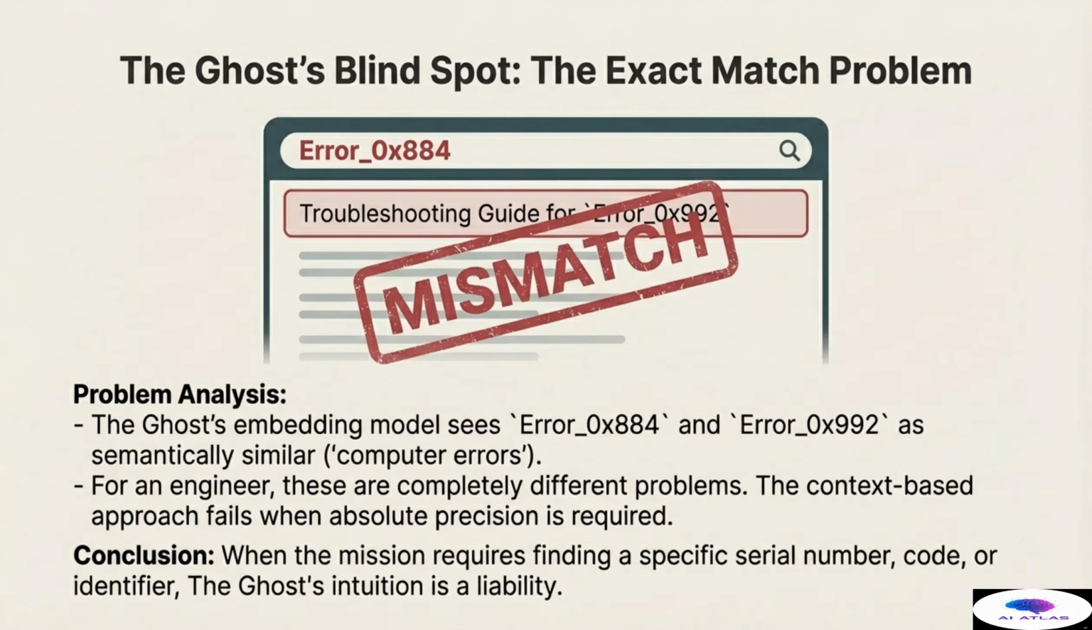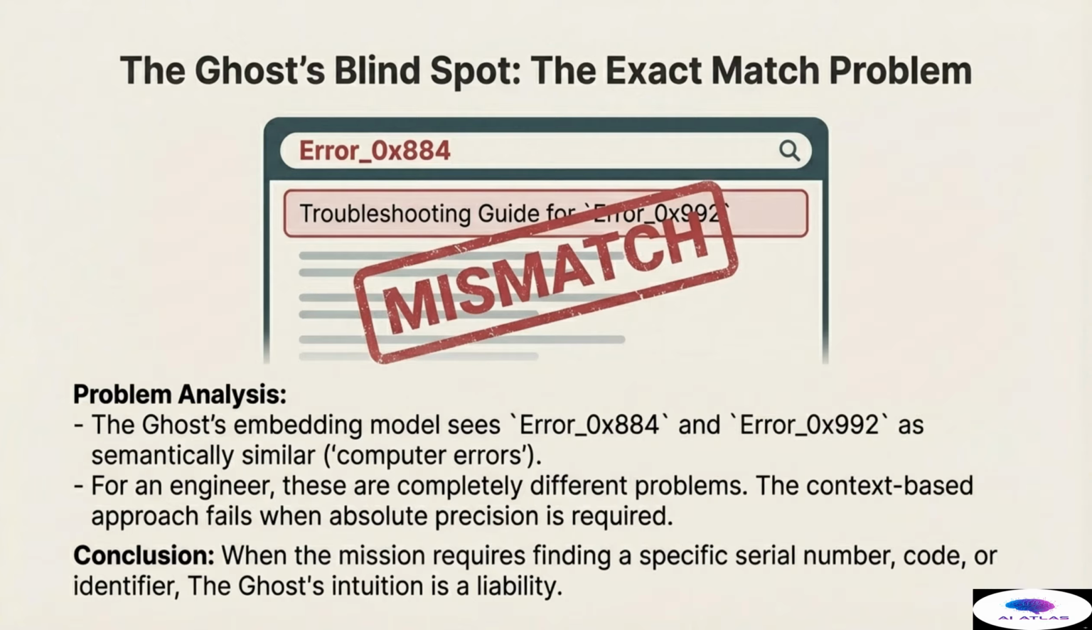Despite the ghost's superior ability to capture context, it does have a significant operational vulnerability: the exact match problem. The ghost's embedding model is designed to group similar concepts together. For instance, it sees the identifiers error 0x884 and error 0x992 as semantically similar, lumping them into the general category of computer errors. However, for an engineer troubleshooting a mission-critical system, these errors are completely different problems, requiring distinct solutions.